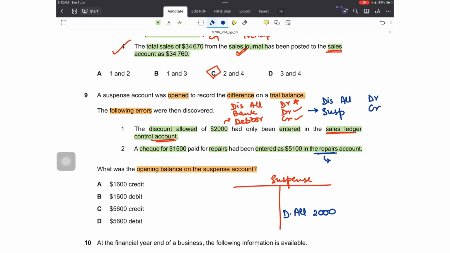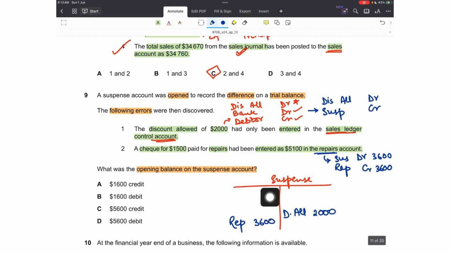How will I correct this error? The amount is overstated in the repairs account, meaning overstated on the debit side. So repairs should be credited by the difference between the two. Out of 5100, 1500 has been correctly recorded, but 3600 has been overstated. So repairs will now be credited to eliminate this difference, and suspense will be debited to complete the double entry. So for repairs, the suspense account will be debited.